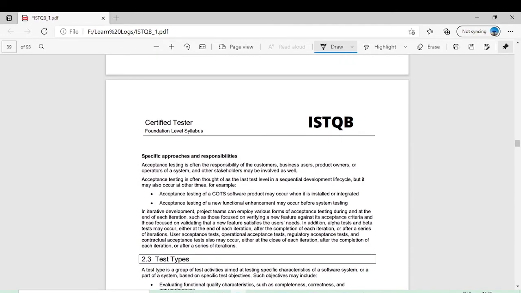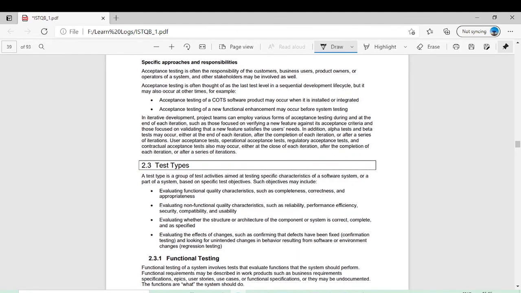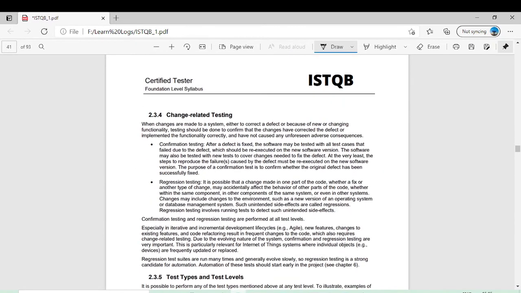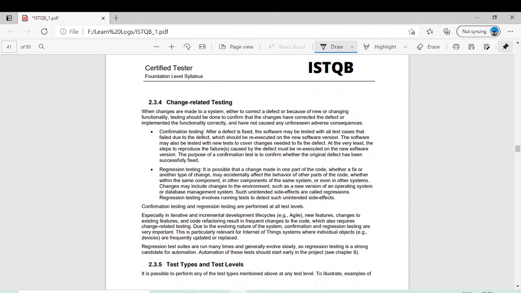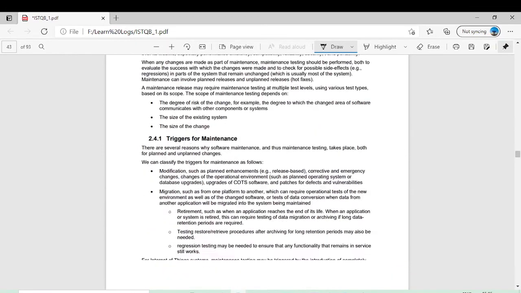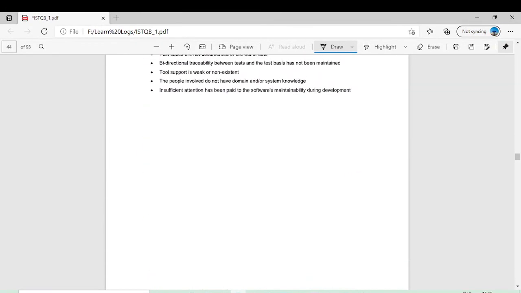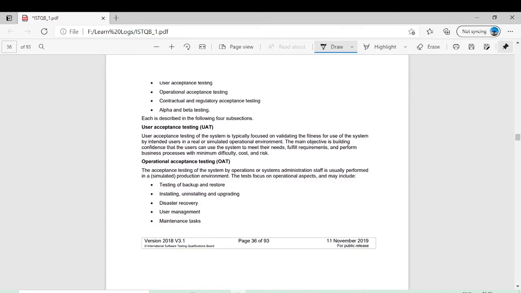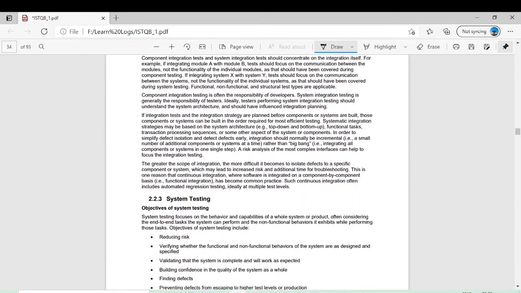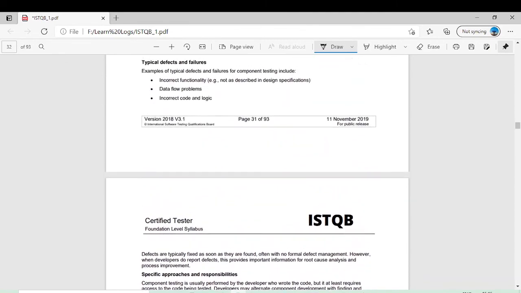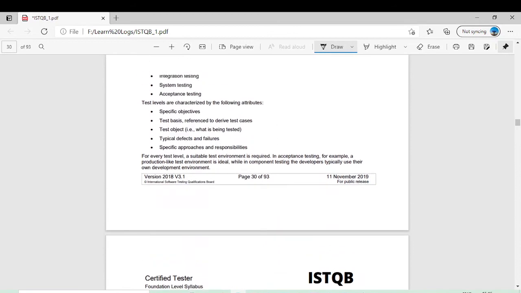The third topic of this chapter is about test types: functional testing, non-functional testing. Then we will see what is white box testing, and what is change-related testing. Over here we will also cover regression and confirmation testing. And then the last topic of this chapter is maintenance testing. It's also very important for the ISTQB exam. So in this video we have covered topic number 1 of chapter number 2. In the next video we will see about different levels of testing. I think we have to make 2 separate videos for the test levels because it's a big topic.